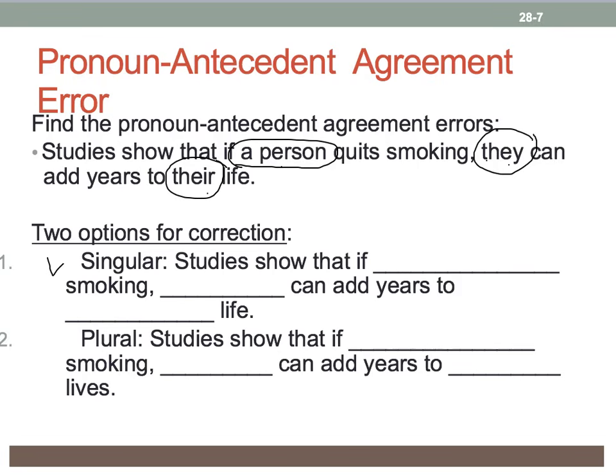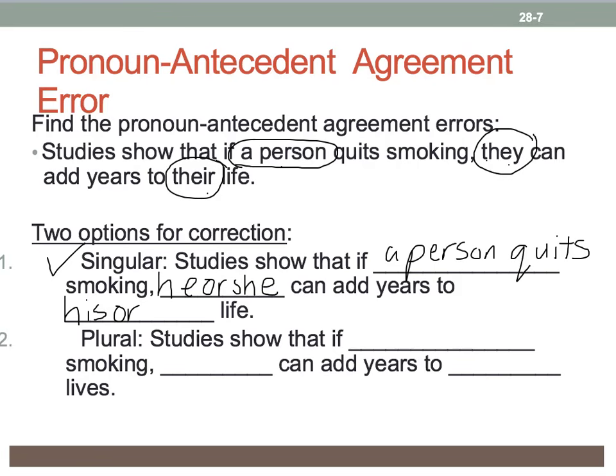So let's start with the singular option this time. Studies show that if a person quits smoking, he or she can add years to, now we have to switch to the possessive, his or her life. Or we have the plural option.